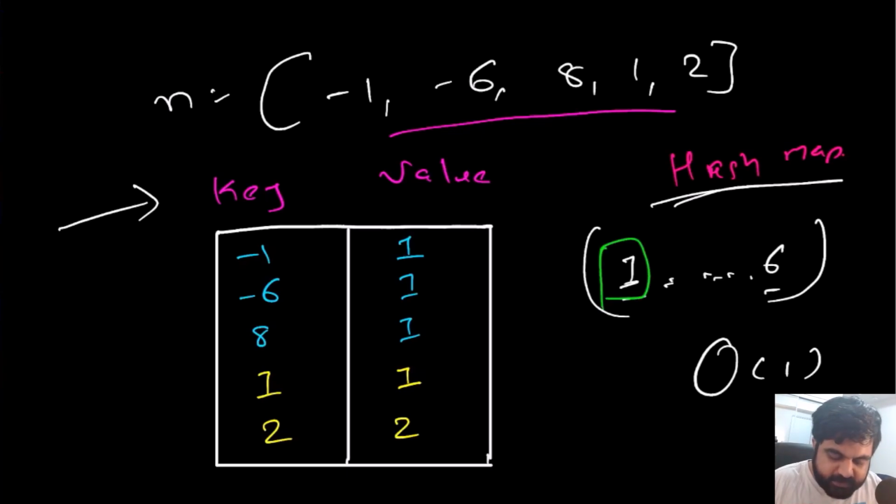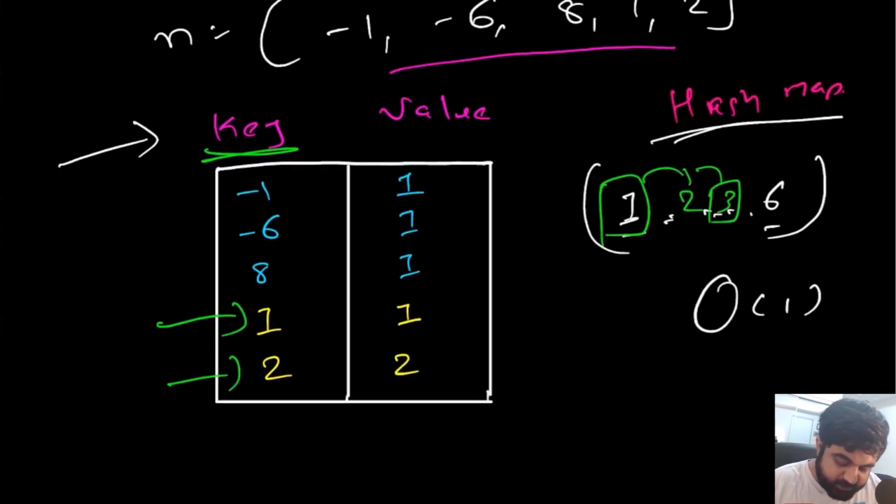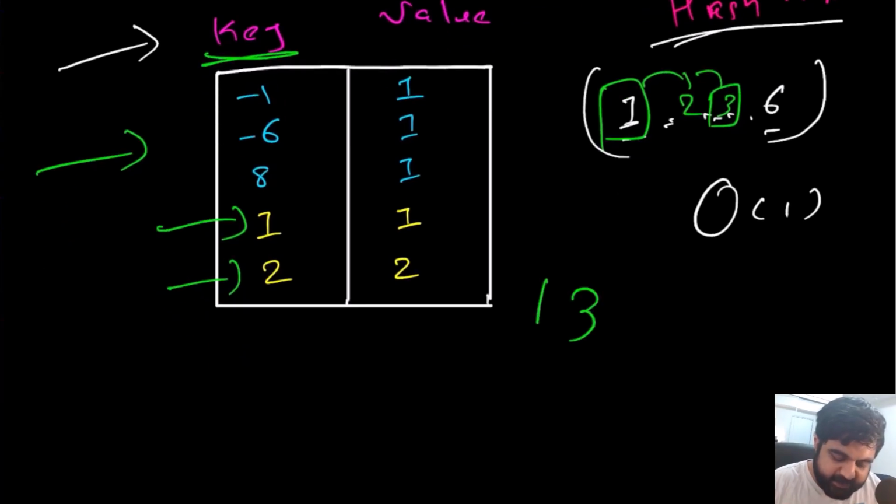So first we will try to see whether 1 exists inside the hash map or not, and definitely 1 exists over here. So we can simply go to the next element. So we will check whether 2 exists or not. 2 also exists, so we can simply go to the next element and we will check whether 3 exists or not. Since 3 does not exist inside the hash map, we can immediately say that 3 is going to be the answer that we need to return.